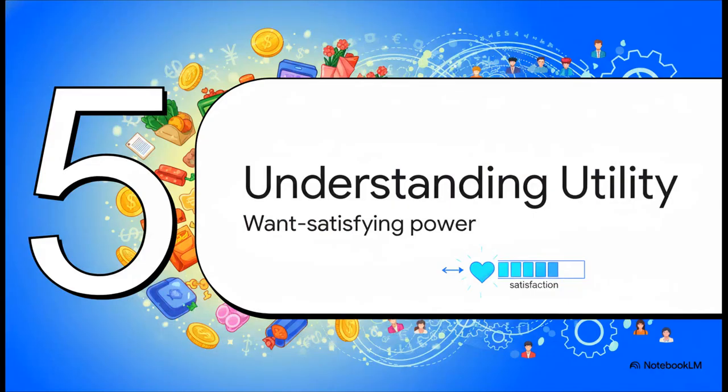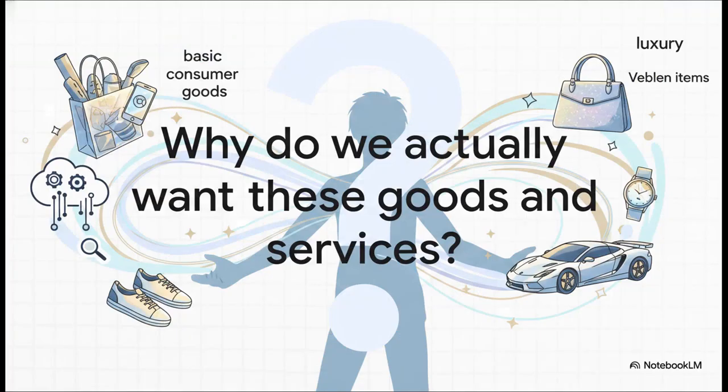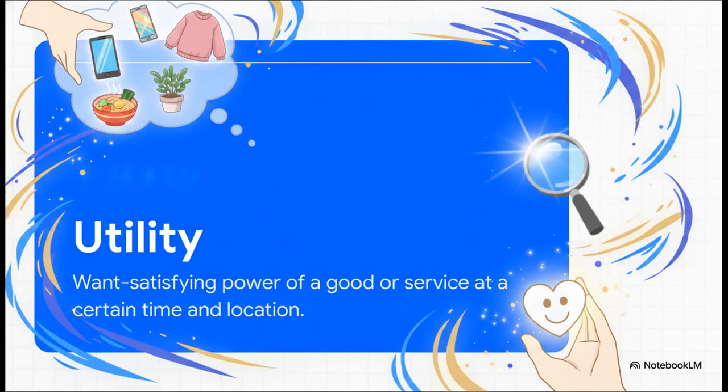And that brings us to our final section, part 5, understanding utility. This is the fundamental driver behind every single economic action we take. To tie all these building blocks together, we really have to ask, why do we actually want these goods and services anyway? Whether it's a basic consumer good, a complex service, or some crazy luxury Veblen item, what is the invisible force compelling us to manage our households and trade our hard-earned resources for these things in the first place? Well, economists call this utility.